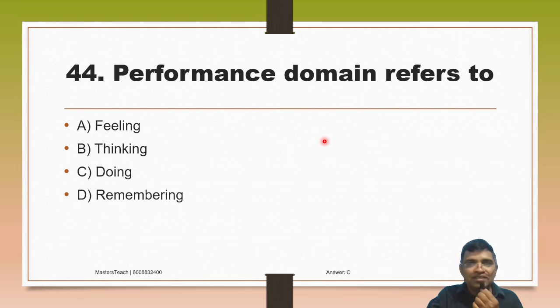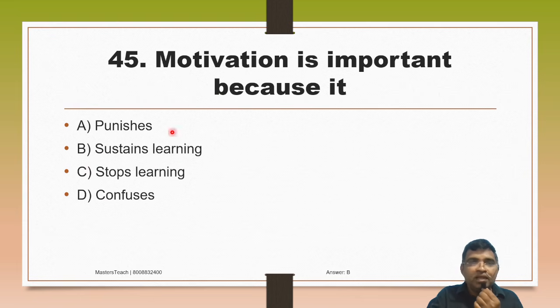Then psychomotor domain refers to performance. A, feeling, B, thinking, C, doing, D, remembering. So the performance domain refers to doing. Performance, doing. Right. Then motivation is important because it A, punishes, B, sustains learning, C, stops learning, D, confuses. Motivation is important because it sustains learning.